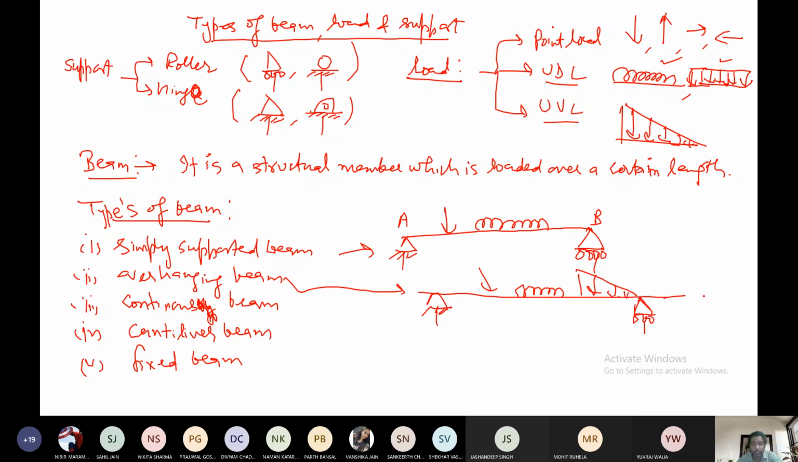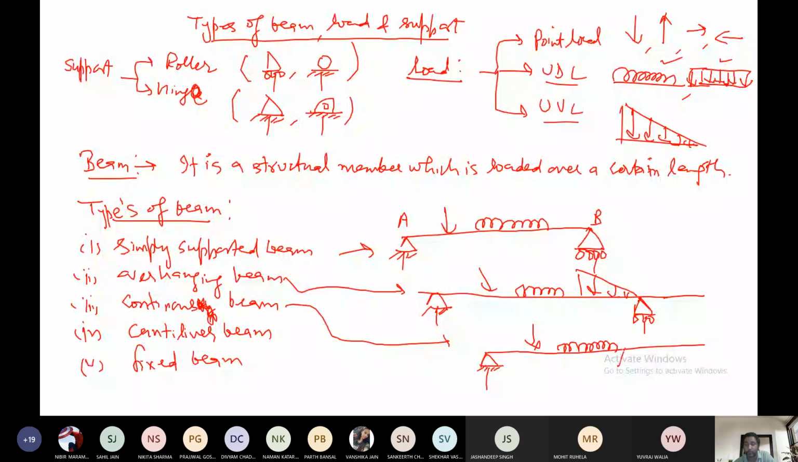Then continuous beam. This is the diagram. Y batch students, please make a note of all these diagrams. X batch also can make a note in your register, because the register is different, and the practical file is different. So you have to make it everywhere.